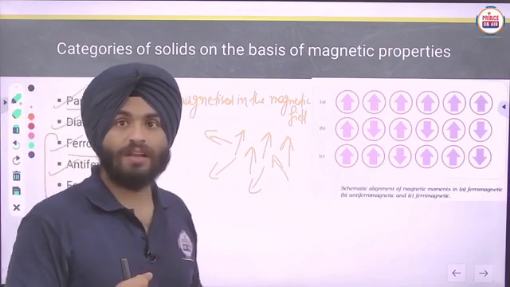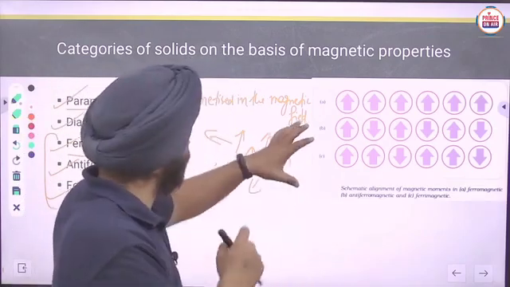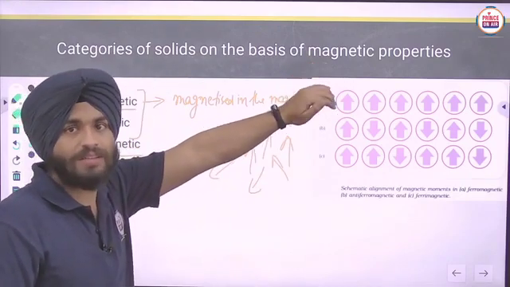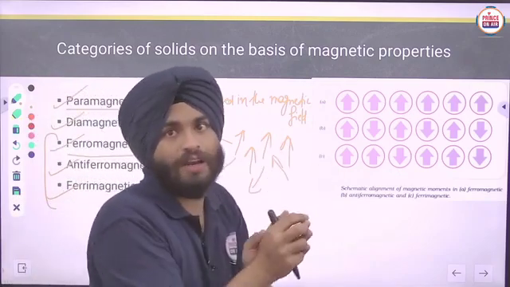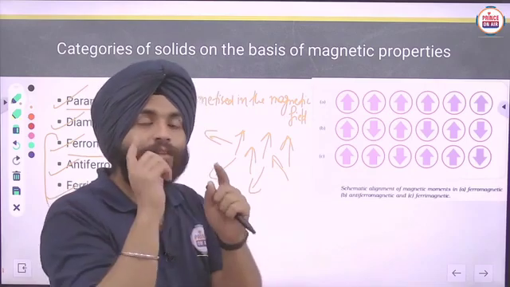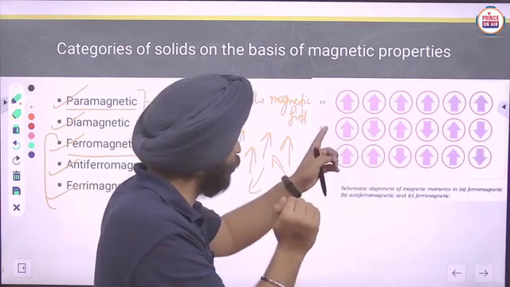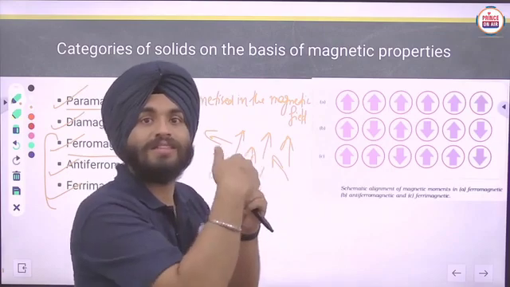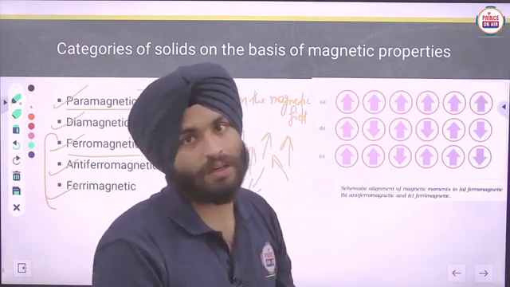Now what are domains? If we divide that particular solid into small regions, the domains will occur, and these domains show the motion of electrons which are carrying the magnetic field. If the direction of motion of the particles is the same, they will show the magnetic field in that particular direction.